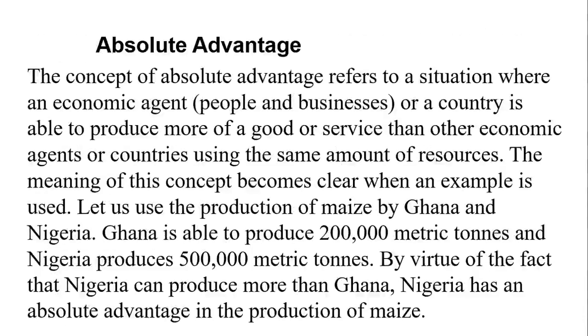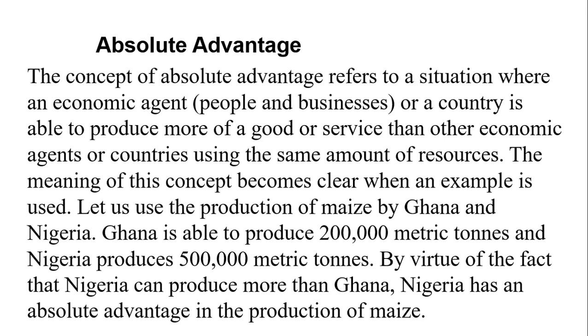Advantage. Absolute advantage. Absolute advantage refers to a situation where an economic agent, people, business, or a country is able to produce more of a good or service than the other economic agents or countries using the same amount of resources.